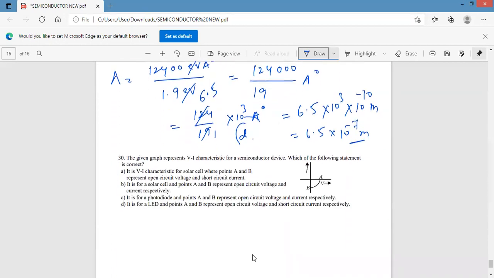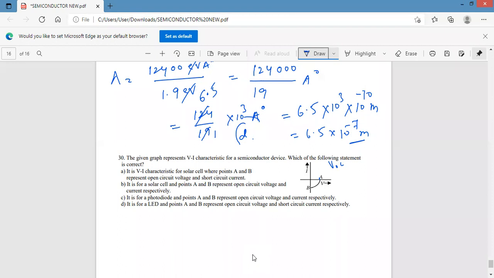Next, the last one. The given graph represents the VI characteristic of a semiconductor device. Which of the following statements is correct? Here A is called VOC, the open circuit voltage, and B is called the short circuit current.